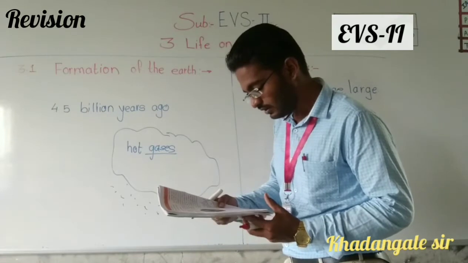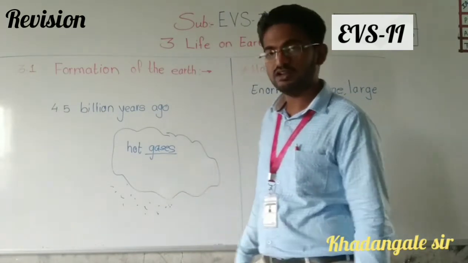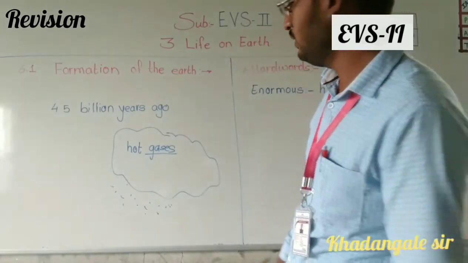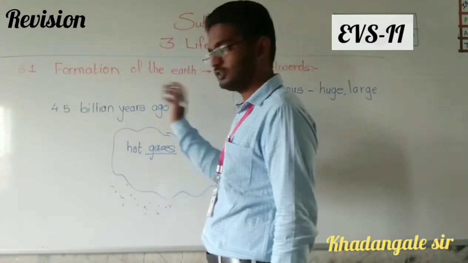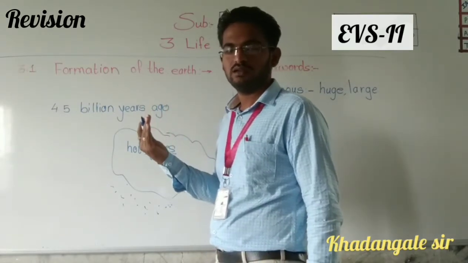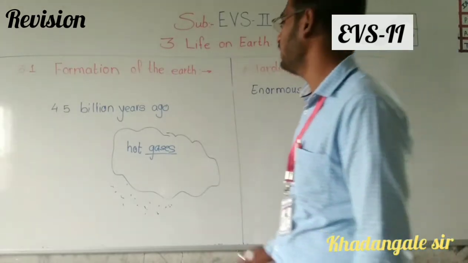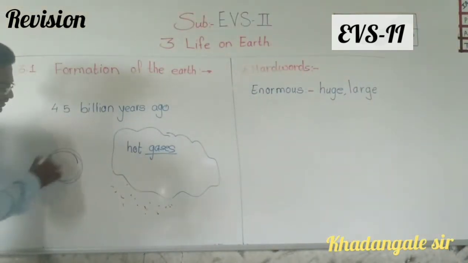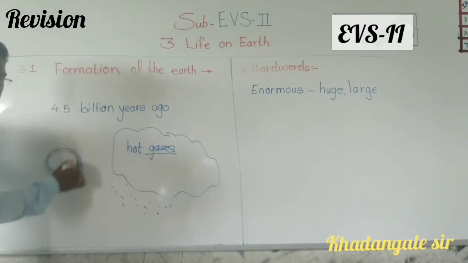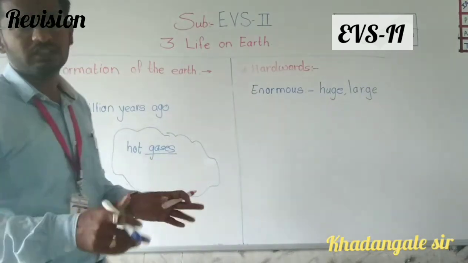Dust spinning at a great speed was formed in space. These hot gases and dust were spinning in space, taking rounds, and this round speed was very high.